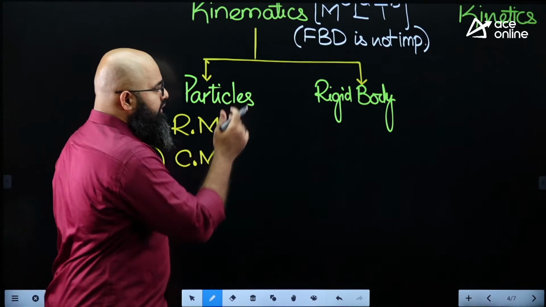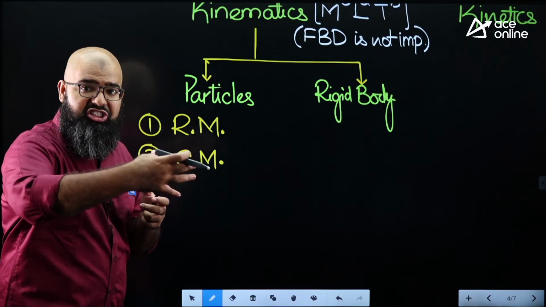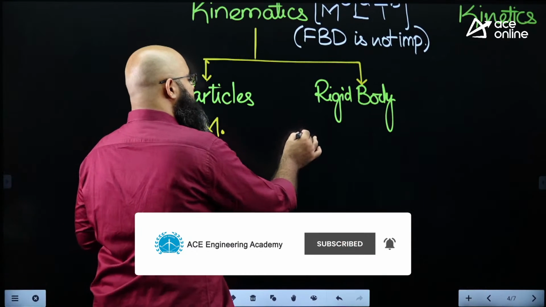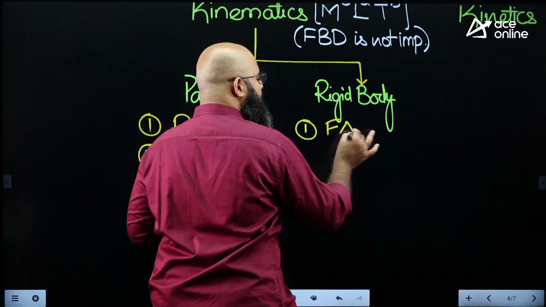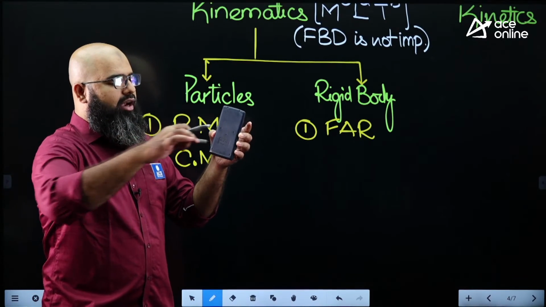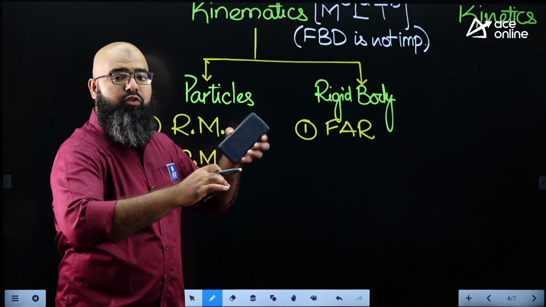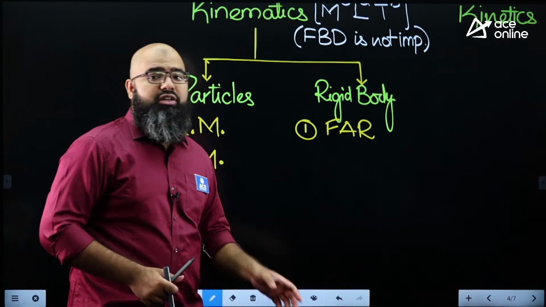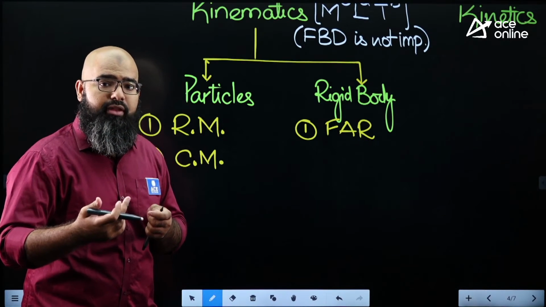Moving further, coming to rigid body. A rigid body can have both a translational effect as well as a rotational effect about its own axis. Over here there are two motions. The first motion is known as fixed axis rotation. Imagine I'm taking this calculator and drilling a hole in it, and about this particular axis, the only thing the calculator is allowed to do is rotate, because I have fixed the axis. This kind of motion is fixed axis rotation, where a body has only one rotational degree of freedom.